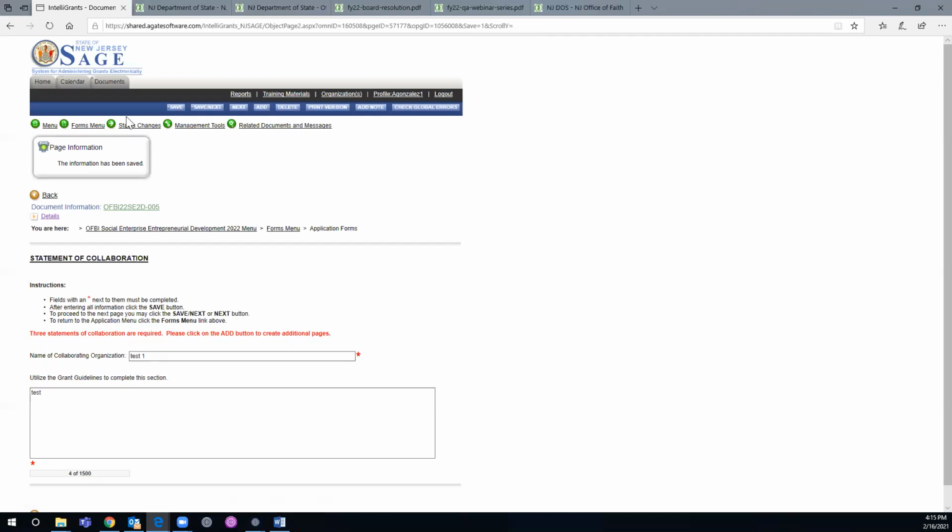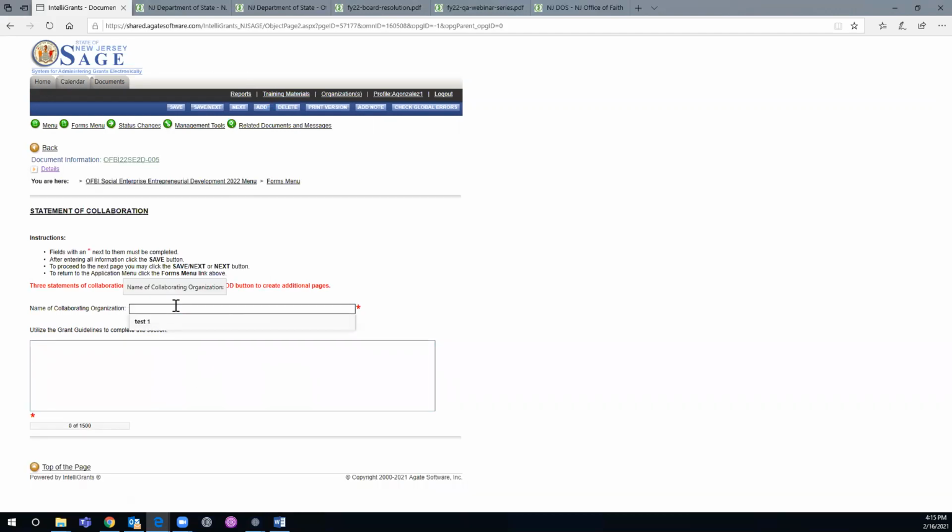All right, you got the green light. So you scroll up to the top and you click add. It wipes this out, or it gives you a second page. Then you'll say, okay, this is the name of my next organization. And in here, it's the summary of what this organization is going to do as it relates to this grant for us. You go up to the top, you click save.